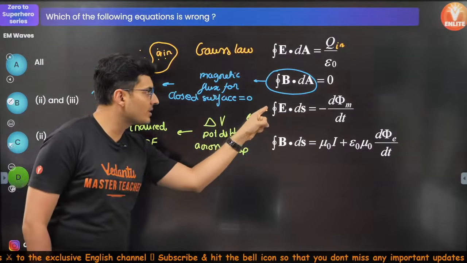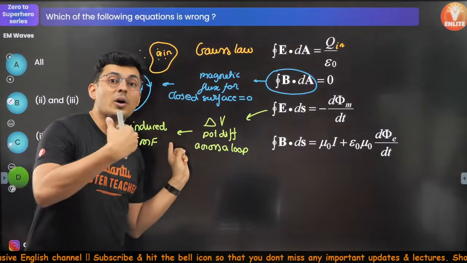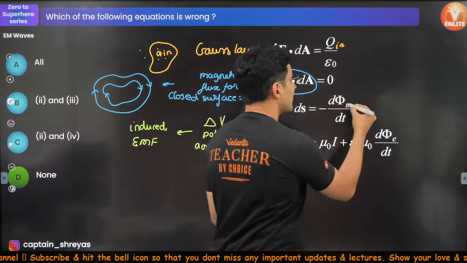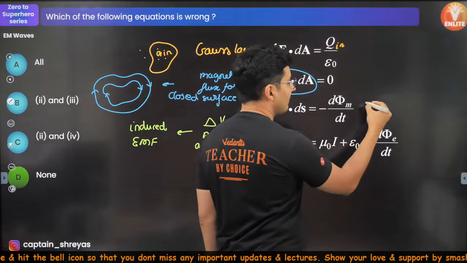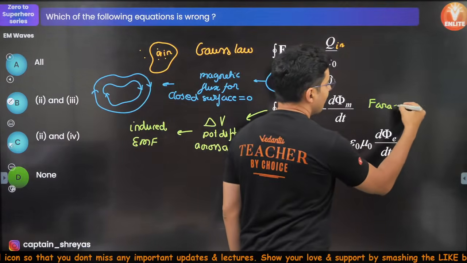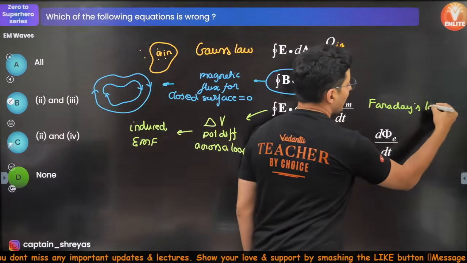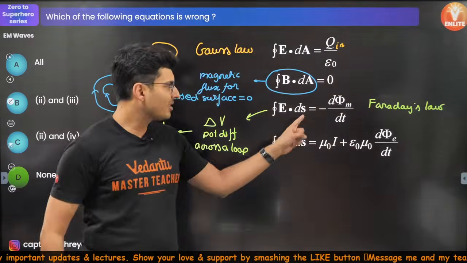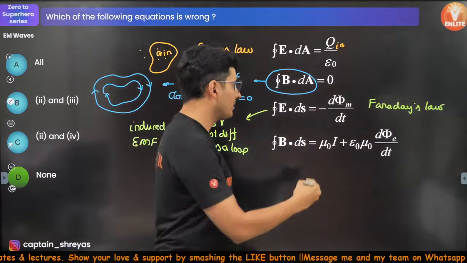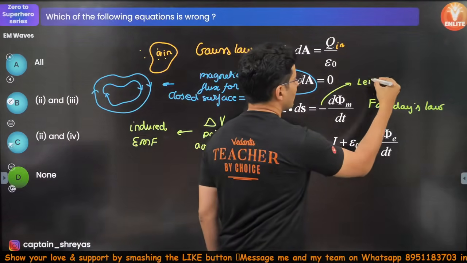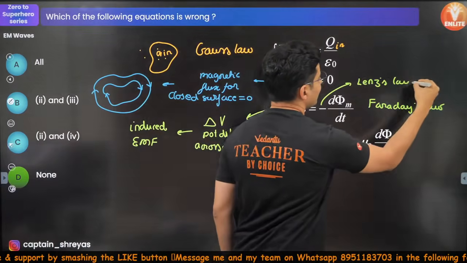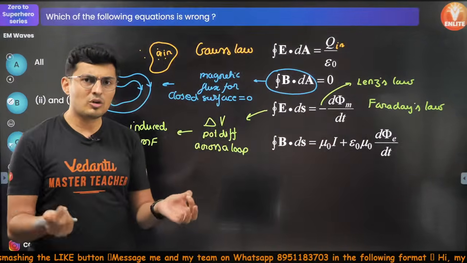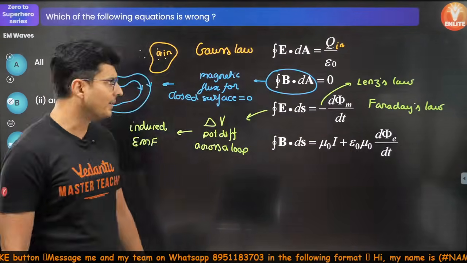So the voltage difference across a closed loop, which is also called the induced EMF, is your rate of change of magnetic flux. This is nothing but Faraday's law. This minus sign comes from Lenz's law, which says that the induced EMF is always opposite to the changing magnetic field.